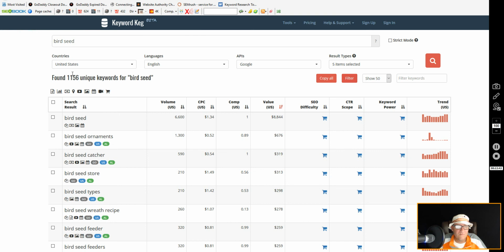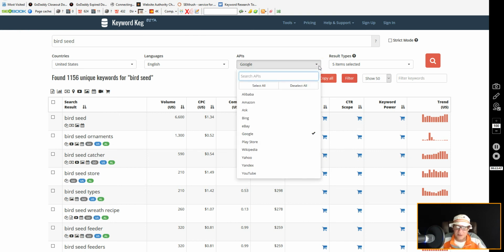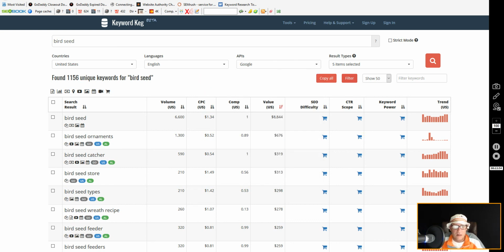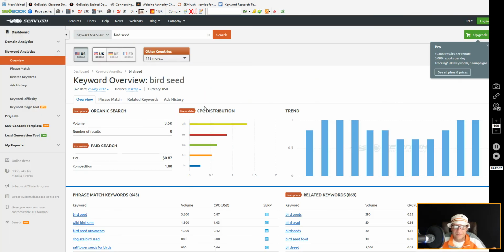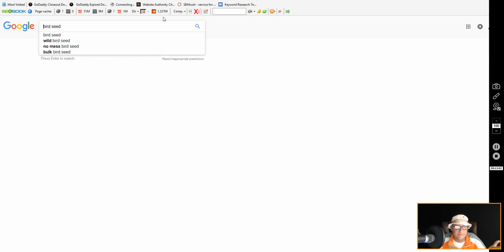Keyword keg, right? Which is pretty cool. Now you can search the different APIs. Let's just go back and do a refresher. You can search Google, or you can search YouTube or Amazon or whatever, right? You can compare it to SEMrush, right? And so then you can compare the data, and then you can actually look it up for yourself on Google and see what the suggested keywords are in the drop-down menu using my how, who, what, when, where deal, and see what pops down. And that's the content that you want to create, because that's what's going to get you to rank, and you're going to gain all that traffic.